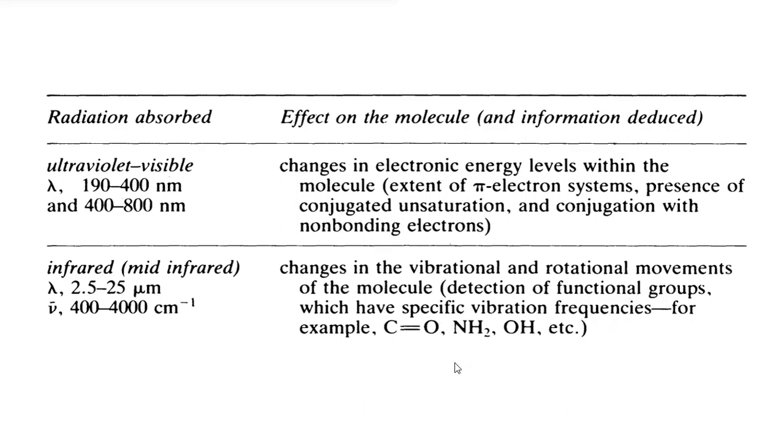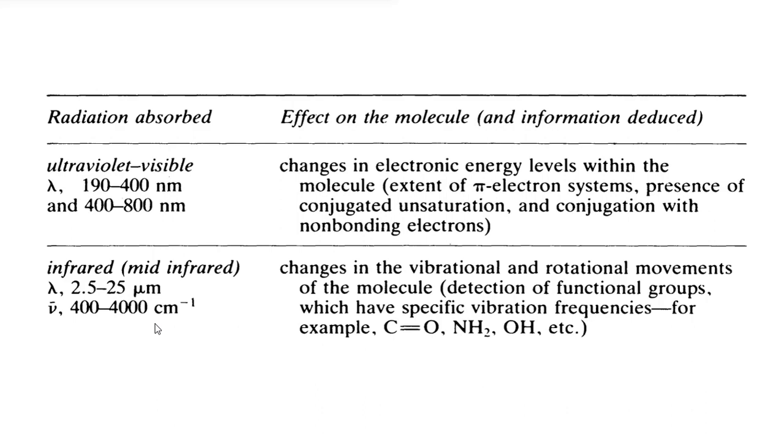For example, carbonyl group or C double bond O group, NH2 group, OH group, etc. Okay, that is, if the molecule absorbs light of infrared region, that is usually with a wavelength within the range of 2.5 to 25 micrometer, or frequency 400 to 4000 centimeter inverse, then changes within the vibrational and rotational movement of the molecule take place, which leads to some useful information.